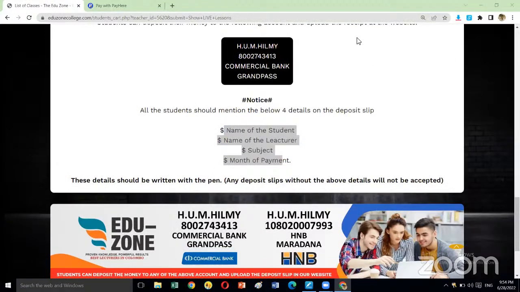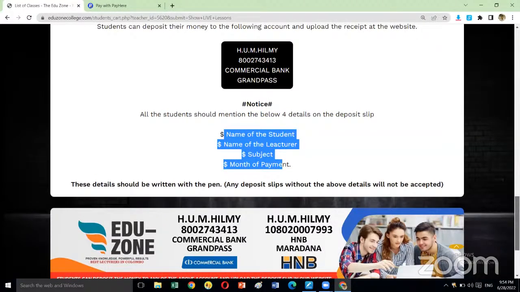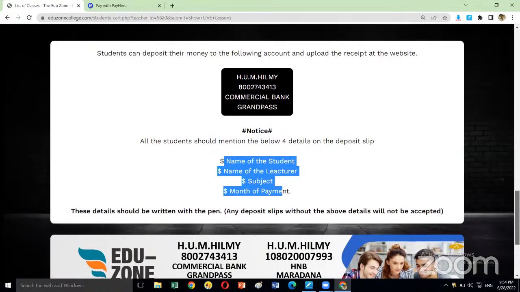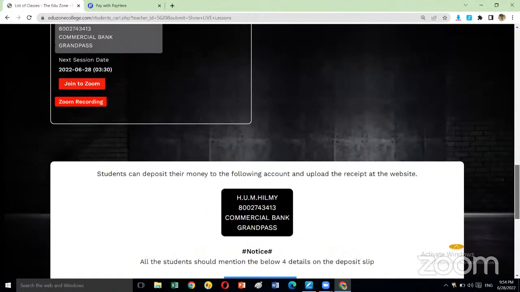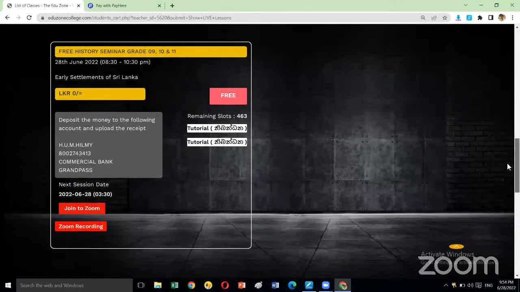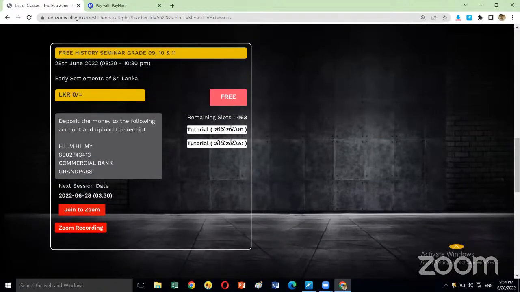One student is asking, sir, is Anuradha sir coming to EDU-ZONE Kolannava? Yes, he is coming to EDU-ZONE Kolannava as well as the EDU-ZONE Grand Pass branch. And one student is asking, if you are making an online transfer, there is an option called beneficiary account narration or remark. In that space, you have to type those details. After typing those details, you have to make the payment. So that is the option.